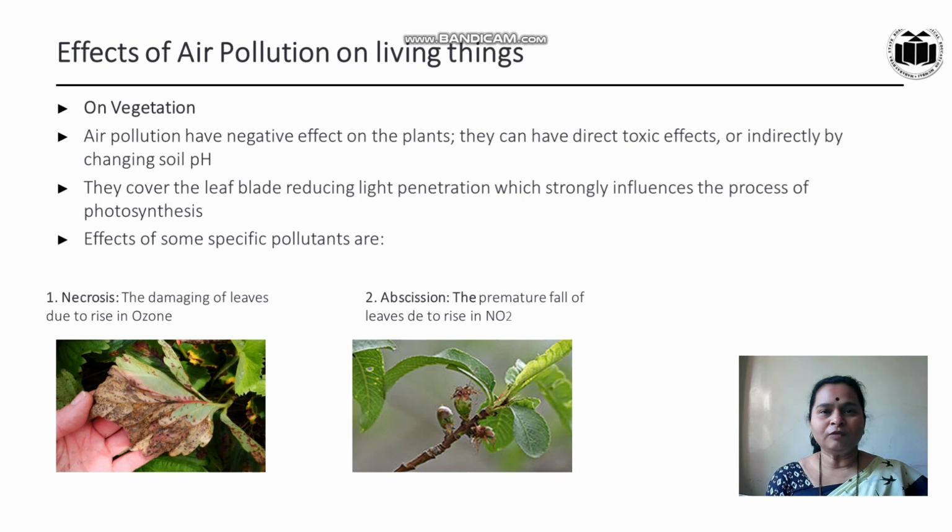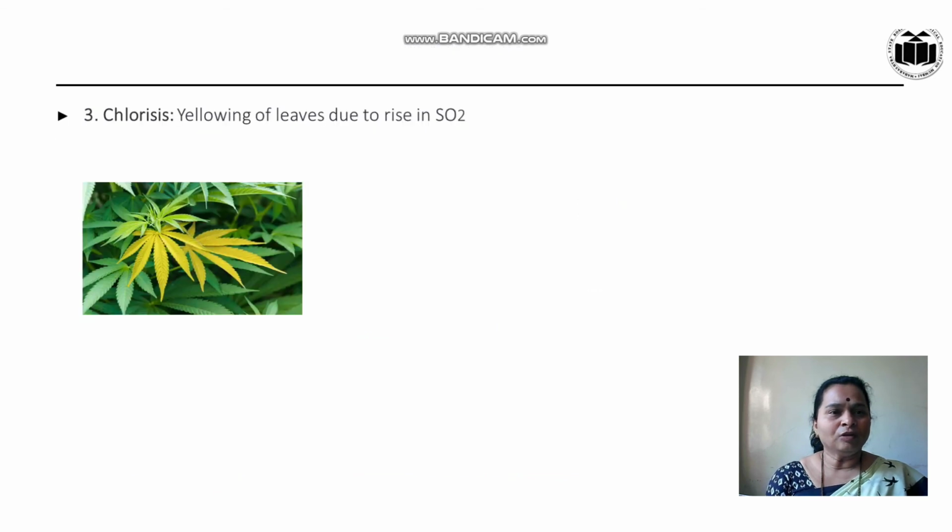Effects of some specific pollutants are: first effect is formation of necrosis, that is damage to the leaves of plants due to a rise in ozone. See the image. This is the necrosis effect. Then abscission, that is a premature fall of leaves due to a rise in nitrogen dioxide. Then third is chlorosis, that is yellowing of leaves due to a rise in sulfur dioxide in the atmosphere. These are the effects on vegetation pattern.